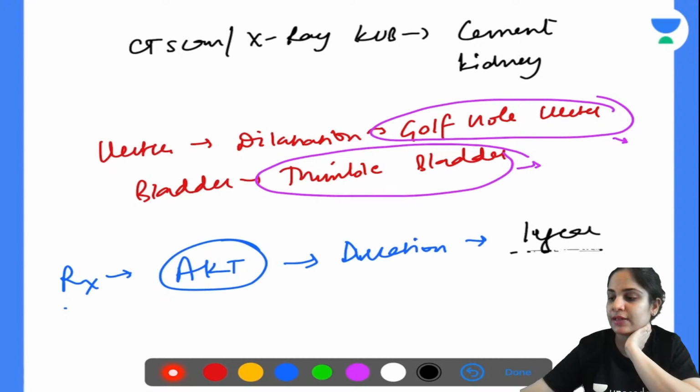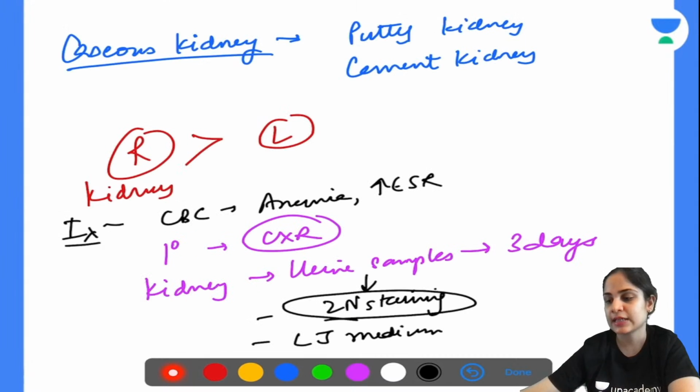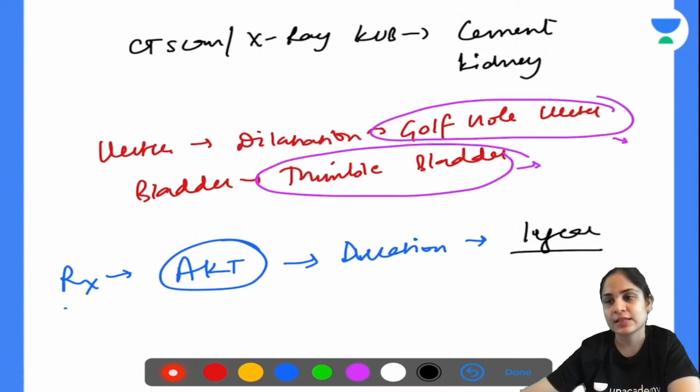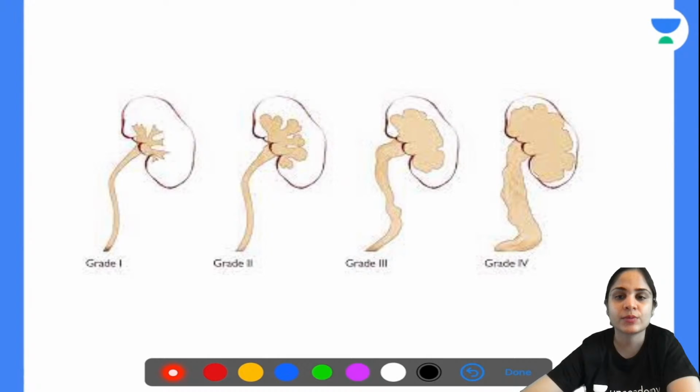Okay. So everything about kidney TB has been discussed. How does it look? What is the most common presenting feature? What are the appearances? Which side is affected more? What are the investigations? What are the specific signs that you need to look for in TB of the kidney, and what is the treatment? Okay. Alright. So moving on to our next topic now. Can you guys identify what is our next topic?